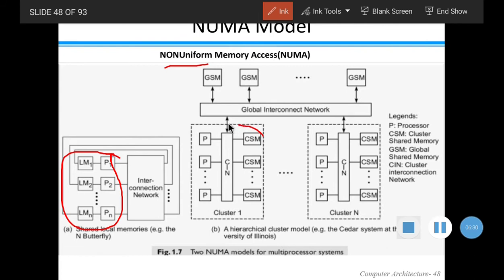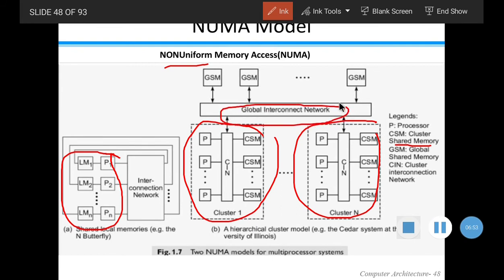You see here we have each processor connected to a clustered shared memory. So this is cluster one. In cluster one we have many processors with their own local memory, and like that we can have n number of clusters, connected to a global interconnection network, and these are called the global shared memory.